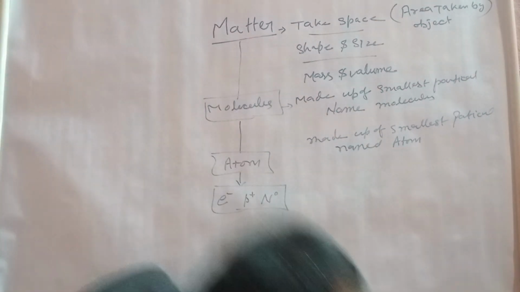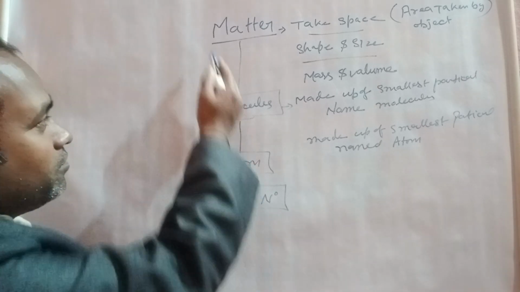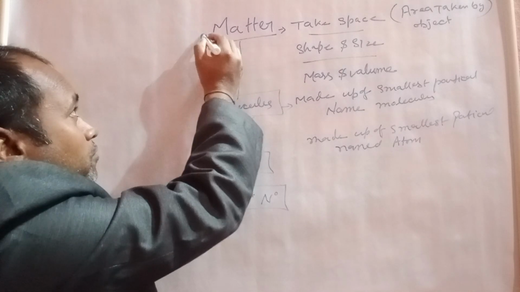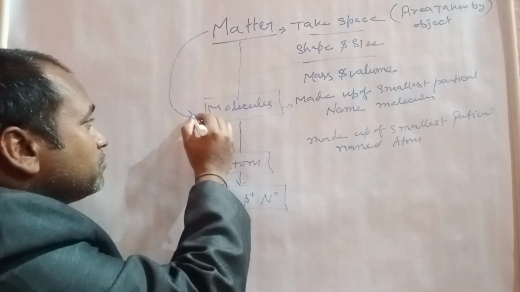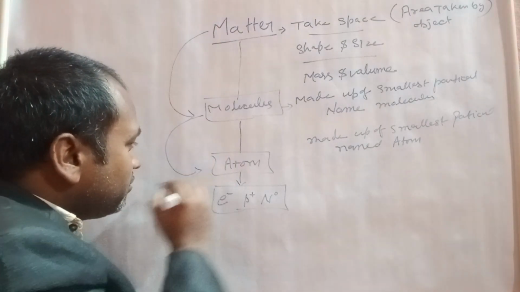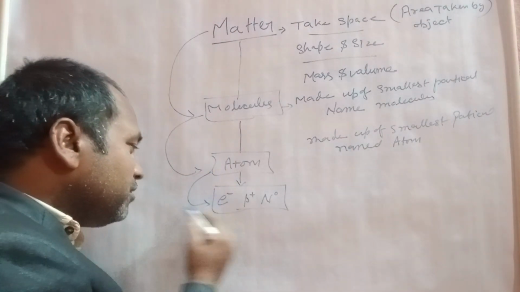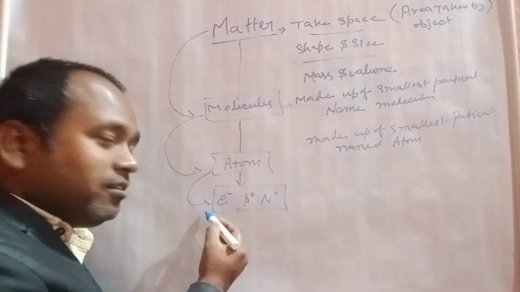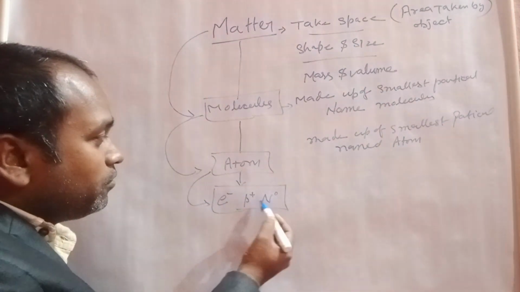Okay, so these three things are chemical properties. Matter's smallest particles are molecules, molecules are made of atoms, and atoms are made of charged particles: electron, proton, and neutron. So each and everything is made up of electrons, protons, and neutrons.